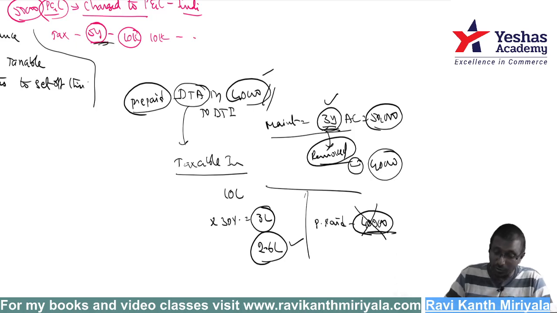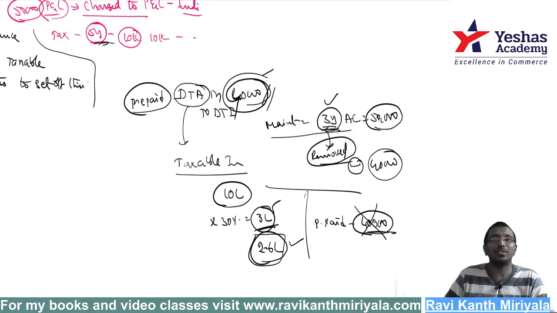When is it useful? When you get a taxable income in the future of 10 lakh rupees, you're supposed to pay actually 3 lakh. But you don't pay the full 3 lakh. Out of 3 lakh, you will say, already prepaid 40,000 rupees, I will pay the remaining 2,60,000. Then it makes sense. Correct.